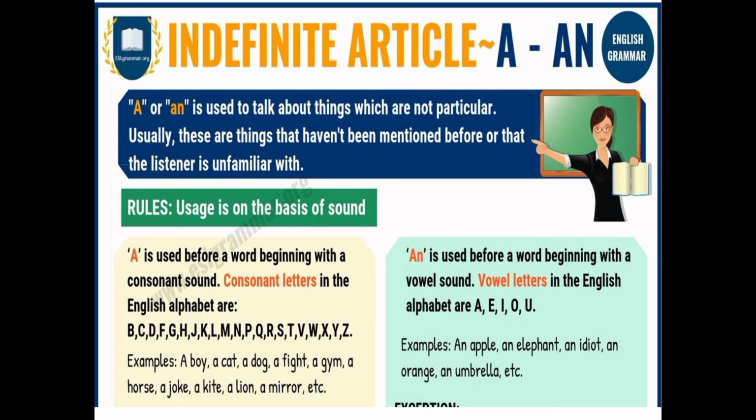Usually these are the things that have not been mentioned before, that listeners are unfamiliar with. So the person does not know what that specific thing is, ठीक है. तो वो specifically कोई चीज़ नहीं होती है आपका. And it is a very general rule which we follow in this case. So we all know that A and AN are used with singular and countable things. So these are used with countable, जितने भी nouns होते हैं आपका, so we use them with them. And it is used with the singular thing.